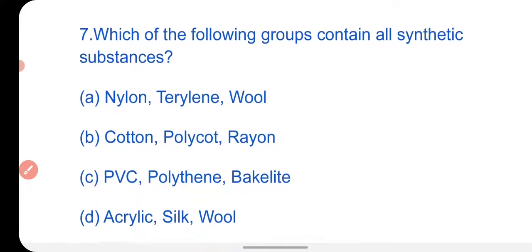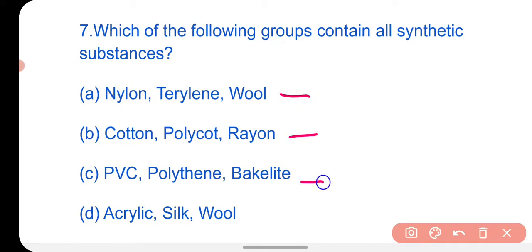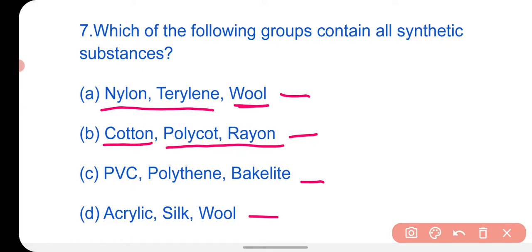Next question is: which of the following groups contains all synthetic substances? The options are: nylon, terylene, wool; cotton, polycot, rayon; PVC, polythene, bakelite; acrylic, silk, wool. In the first, two are synthetic but wool is natural. In the second, polycot and rayon are synthetic but cotton is natural.